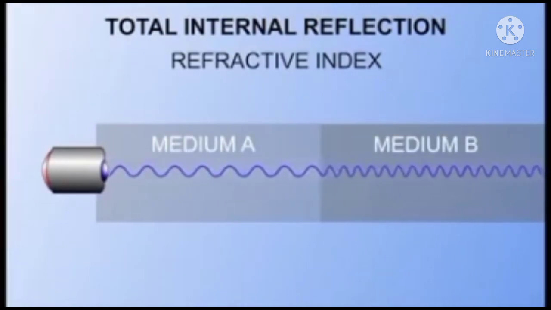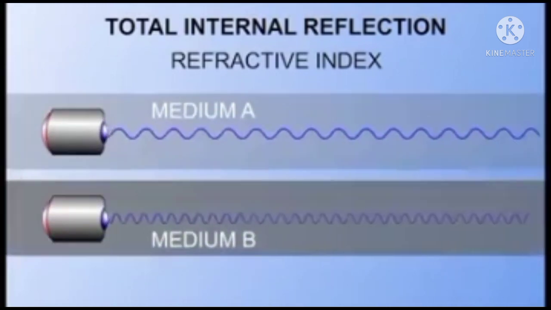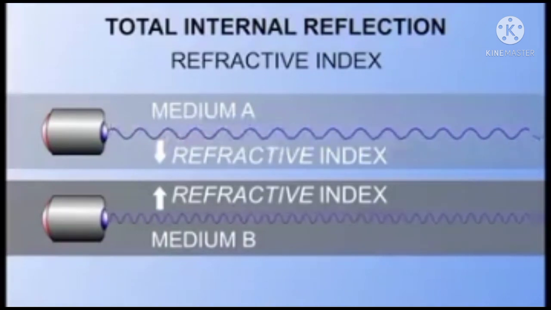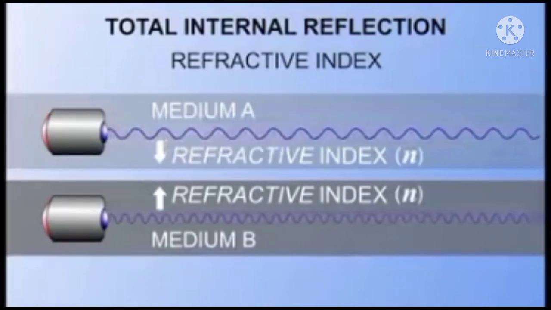Dear students, once observe the screen. The light ray is traveling in medium A and medium B. That light ray has high speed in medium A and slow speed in medium B.